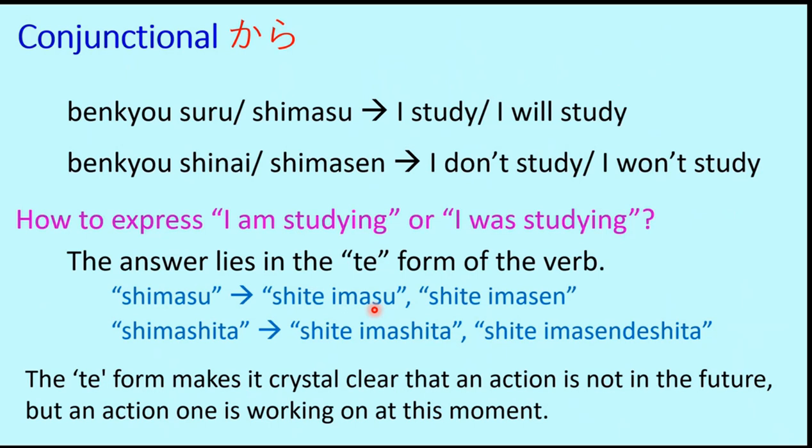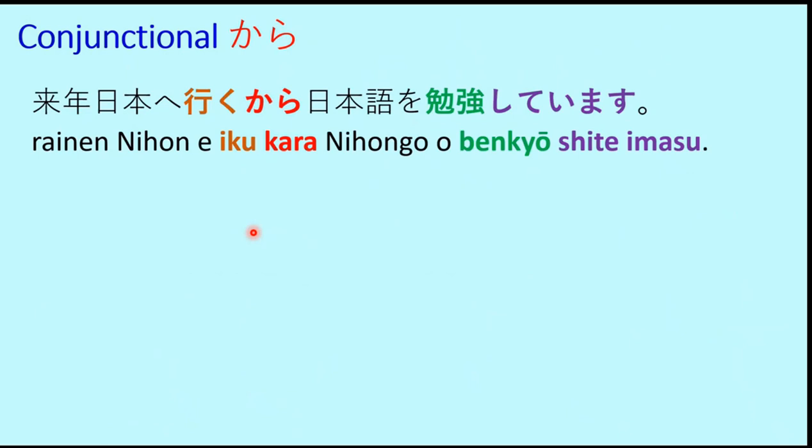So to represent the past or present continuous tense, te is used and along with that imas is used. So imas is used because here it is shimas. So now look at a good example of its application. So we see here, Rainen Nihon e iku kara Nihongo o benkyou shite imasu.